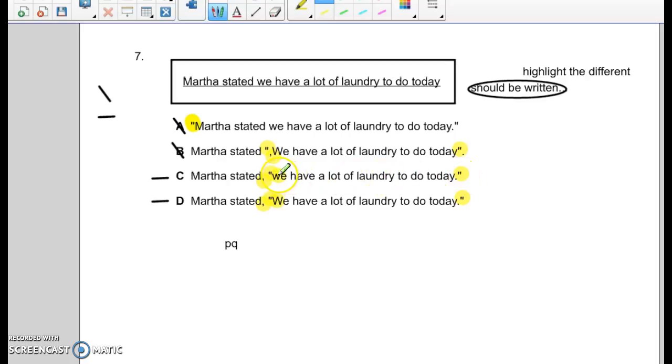It is her spoken sentence: we have a lot of laundry to do today. So it should be capitalized, which means we can get rid of C. Ooh, wow, sorry. That big old circle. Correct answer is D. All right, very good.